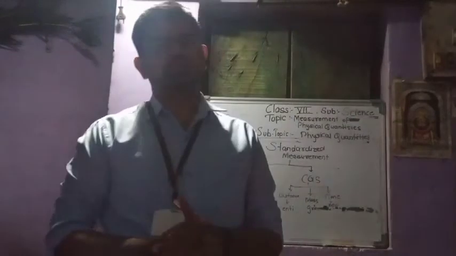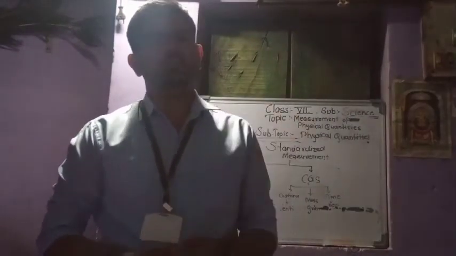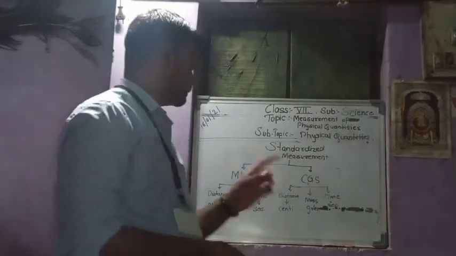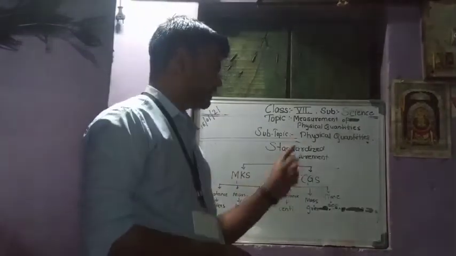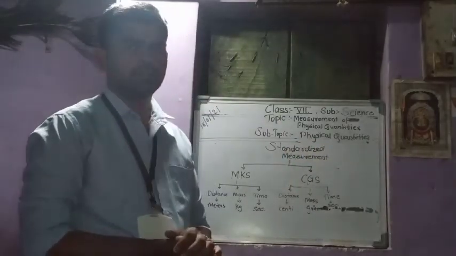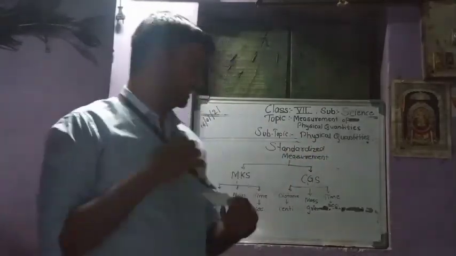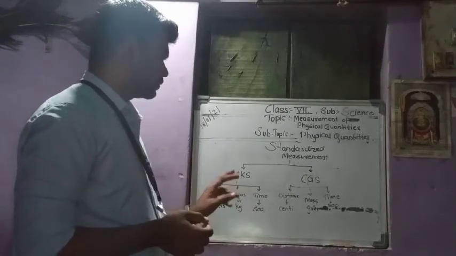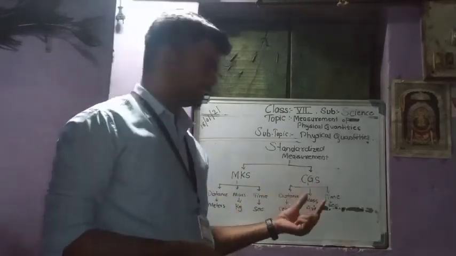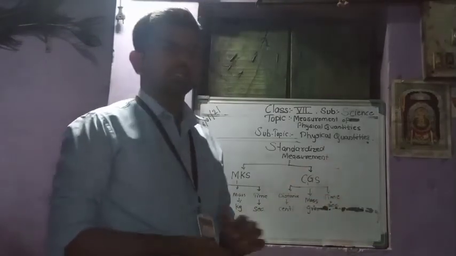Students, as we have seen, the SI units are the international standard units. They were sanctioned in Paris in 1960. Before that, we had two other systems, MKS and CGS. These are nothing but standardized measurement systems. In MKS, we measure distance, mass and time. Same as in CGS, we measure distance, mass and time.